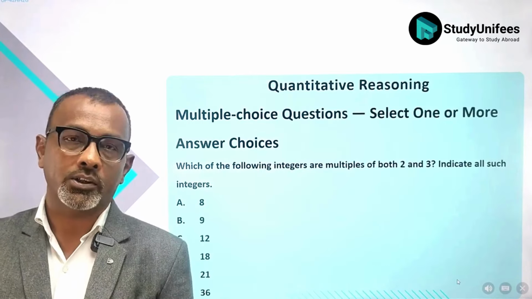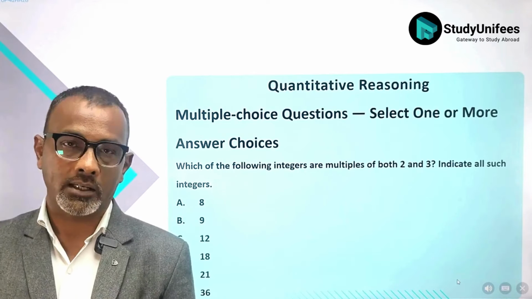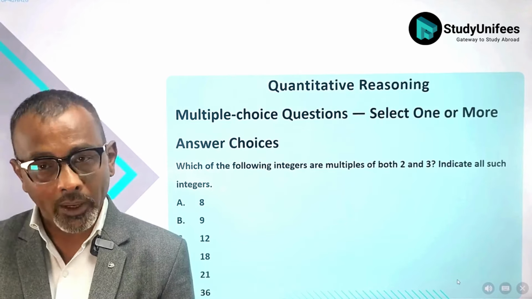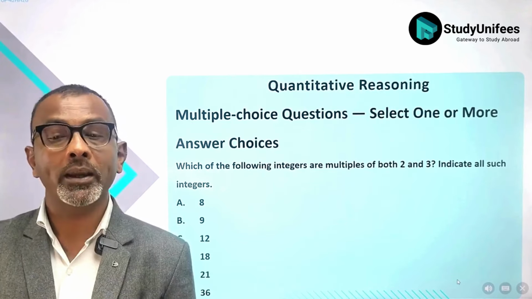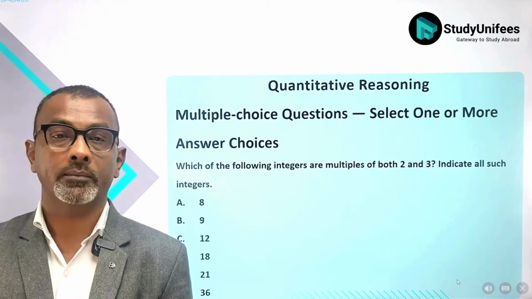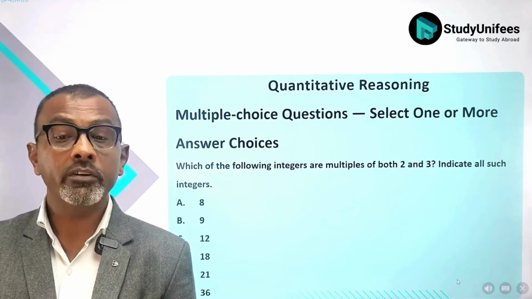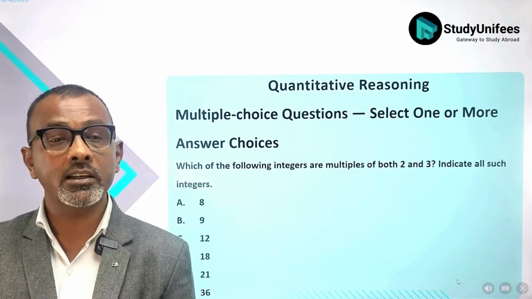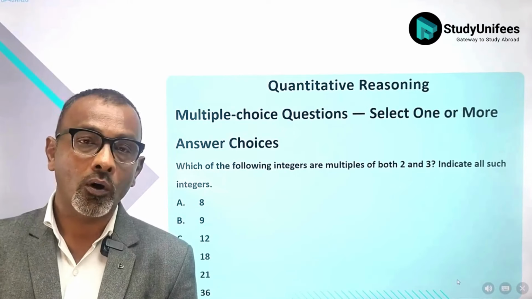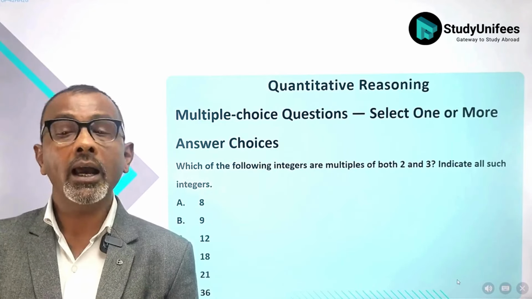The next kind of question in quantitative reasoning is multiple choice with more than one correct answer. Look at the example in this video. The question is, which one of these following integers or whole numbers are multiples of both 2 and 3? We can see that C, which is 12, D, which is 18, and F, which is 36, are all divisible by both 2 and 3. And therefore, the answers to this question are C, D, and F.